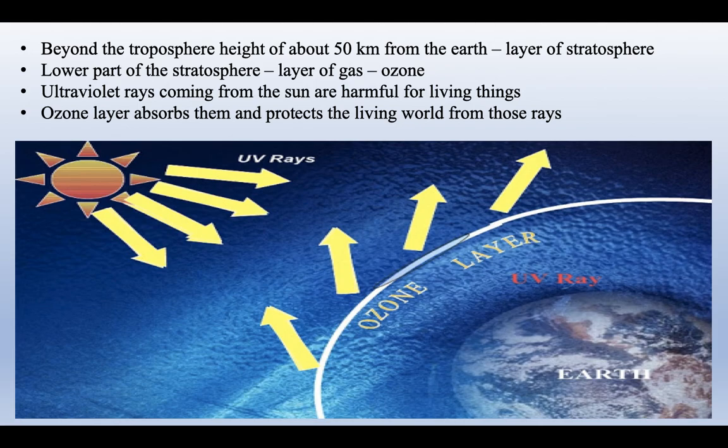What does it do? It absorbs these UV rays and protects the living world from those rays. It reflects it back, it throws it back. Now you might have heard about the global warming that is taking place. Because of all the smoke and the various activities of man, what is happening to the ozone layer? It is slowly being reduced, depleted, and there are big holes that are forming in the ozone layer. Because of that, the UV rays can easily reach the earth.